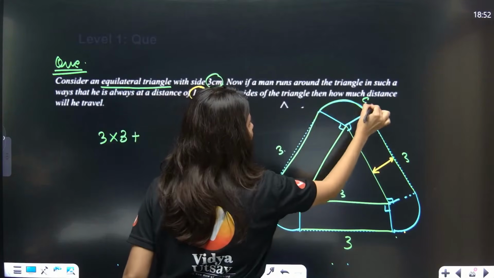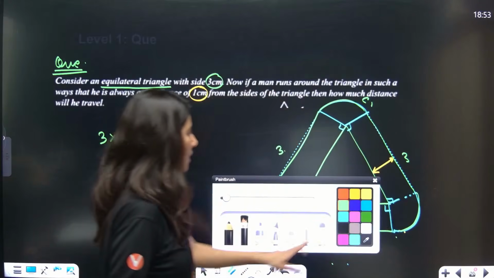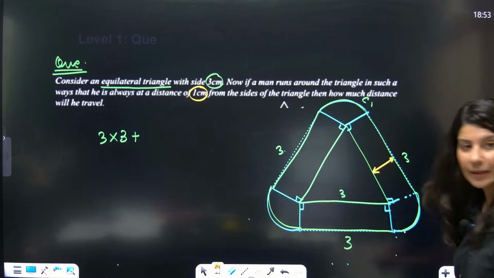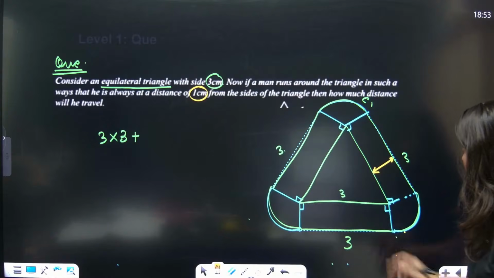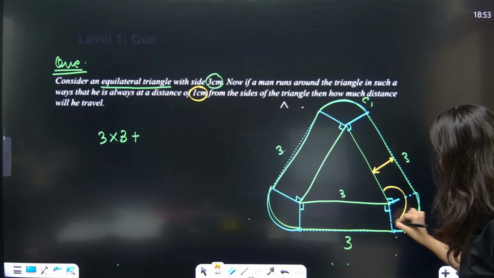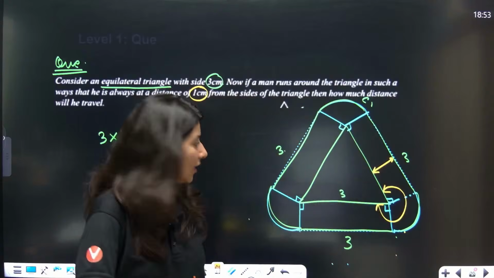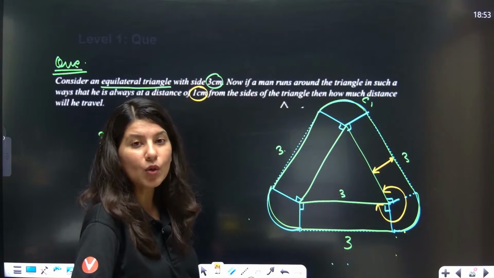this circle 1 plus circle 2 plus circle 3. By the way, all these circles are identical circles. Okay, all right. So now this is your 90 degree, this is your 90 degree. Can you tell me what is this whole angle? Can anybody tell me this whole angle? Who can tell me the whole angle?